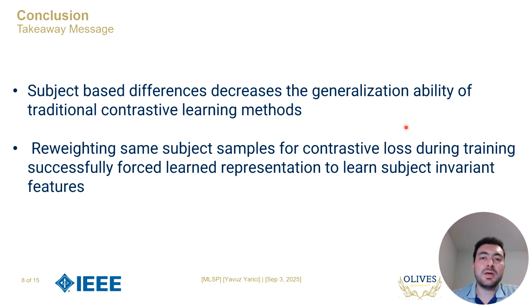First, subject-based differences reduce the generalization ability of traditional contrastive learning methods. Second, by reweighting the same subject samples during training, our approach forces the model to focus on learning activity-specific features rather than subject-specific ones. As a result, the learned representation becomes subject invariant and more generalizable.